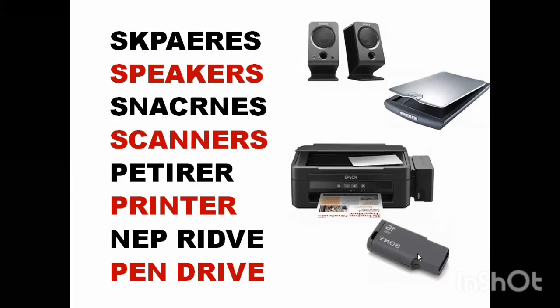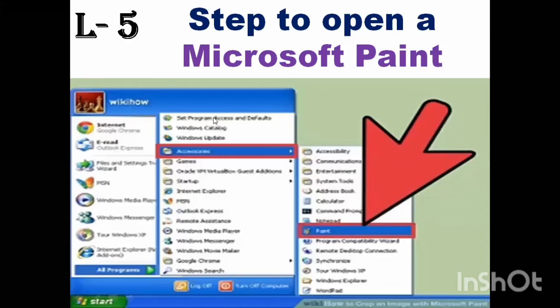Now lesson number 5. Steps to open Microsoft Paint. When you want to open Microsoft Paint, you have to go to the Start button first. Then All Programs. After All Programs, you have to go to Accessories. After Accessories, you go to this side, and this is Paint. Here Paint is there. So you click here, then you can paint.